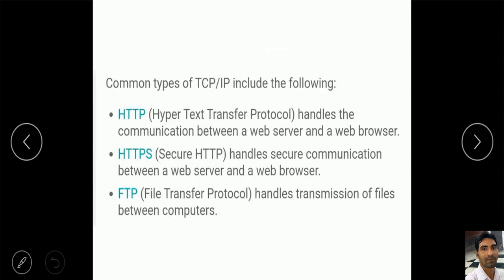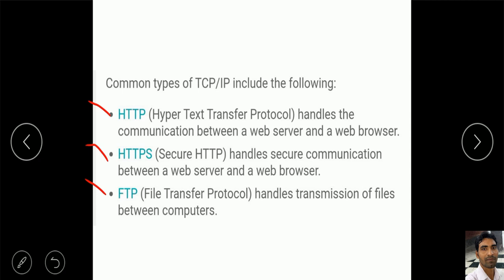Now, what are the common types of TCP/IP? TCP/IP is not alone, it includes some protocols which help the data to be transmitted. In that, HTTP, HTTPS and FTP are there. So HTTP, that stands for Hypertext Transfer Protocol, handles the communication between a web server and a web browser.